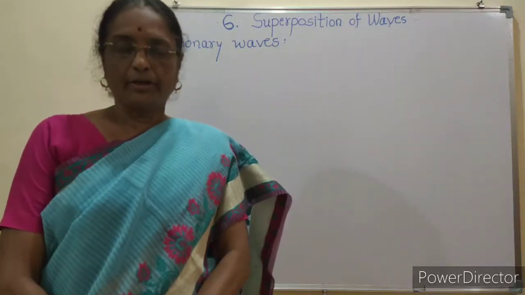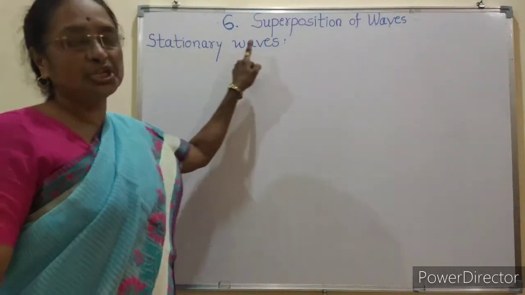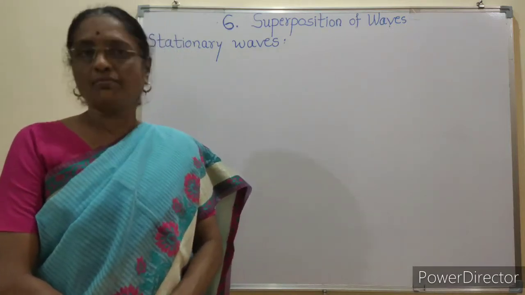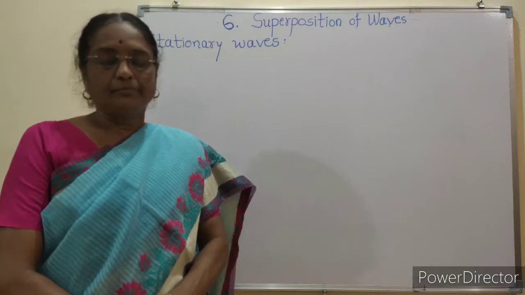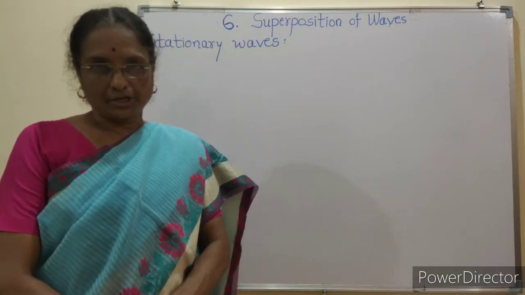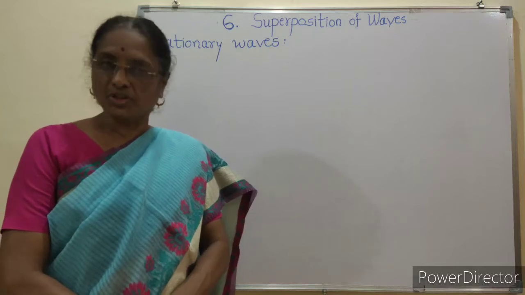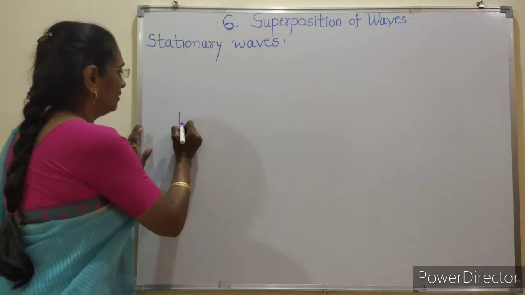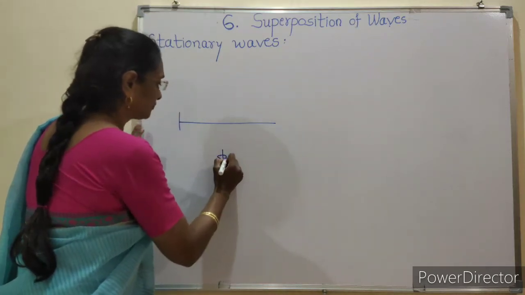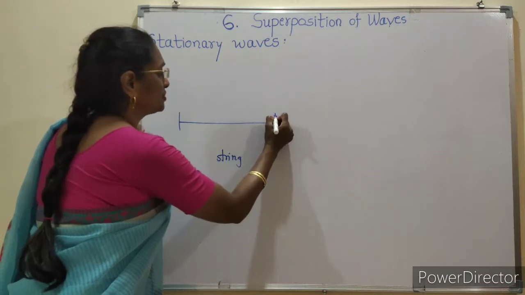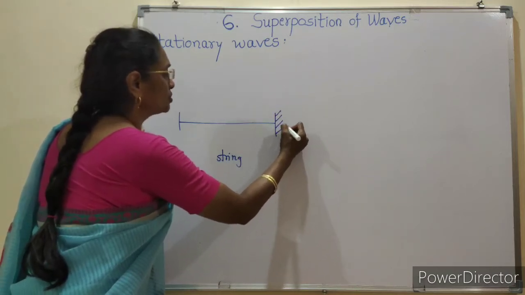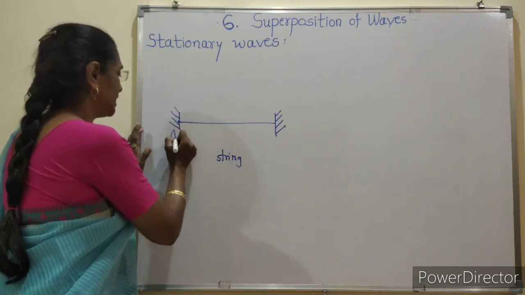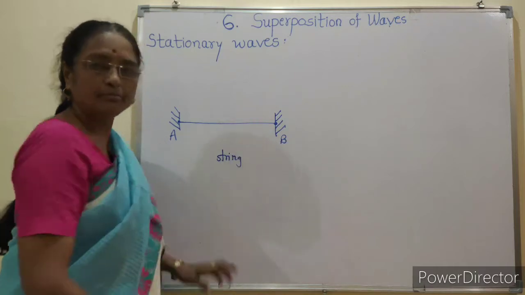Students, today we study stationary waves. In the first part we study the formation of stationary waves and then the analytical treatment of their formation. We consider the example of a string. It is stretched between two rigid supports. The two fixed points we denote as A and B.